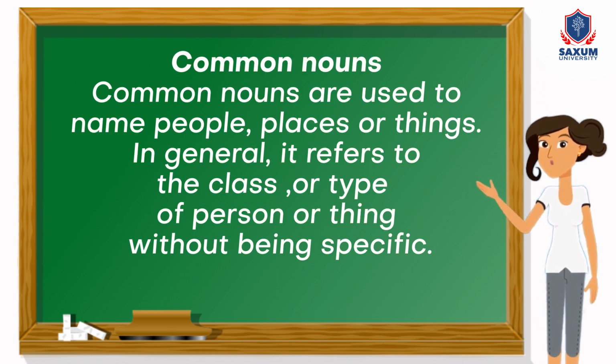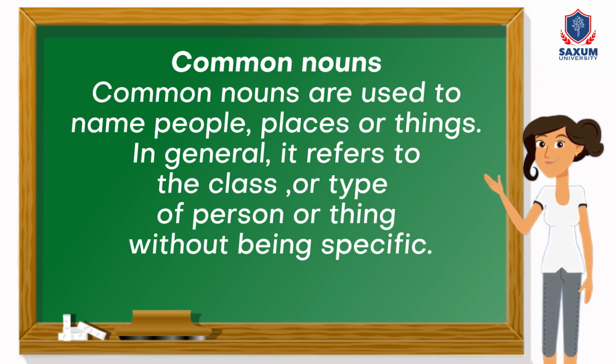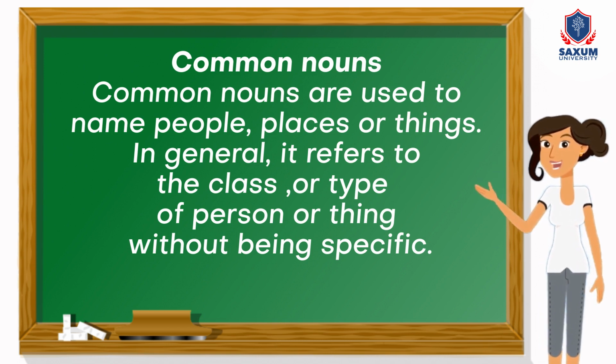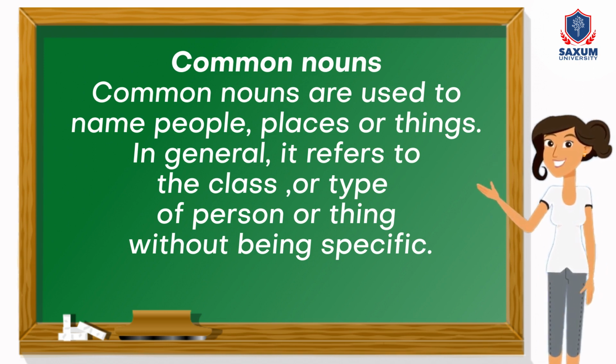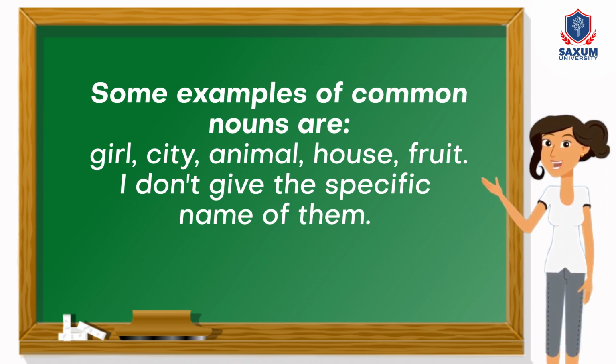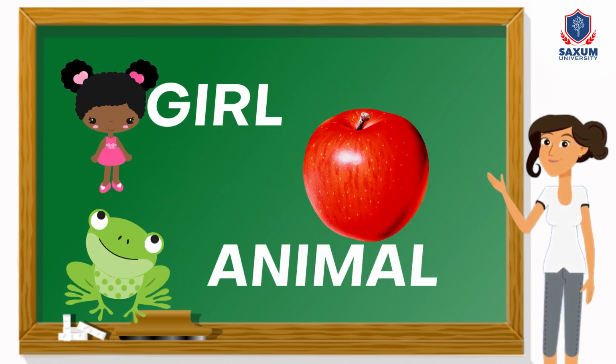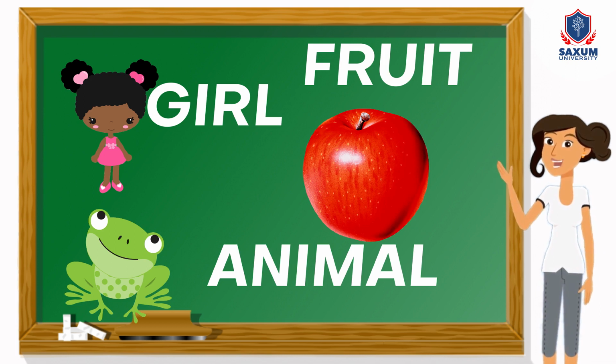Common nouns. Common nouns are used to name people, places, or things. In general, it refers to the class or type of person or thing without being specific. Some examples of common nouns are girl, city, animal, house, fruit. I don't give the specific name of them. It's a girl in general, an animal in general, a fruit in general.